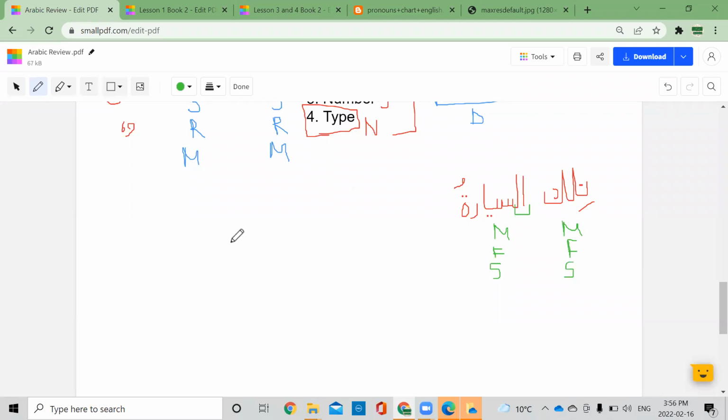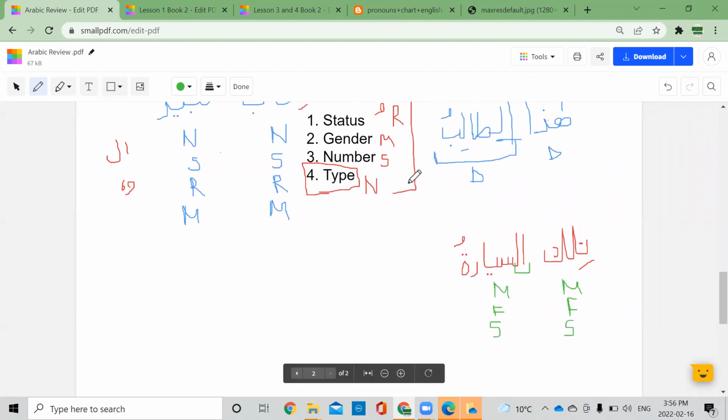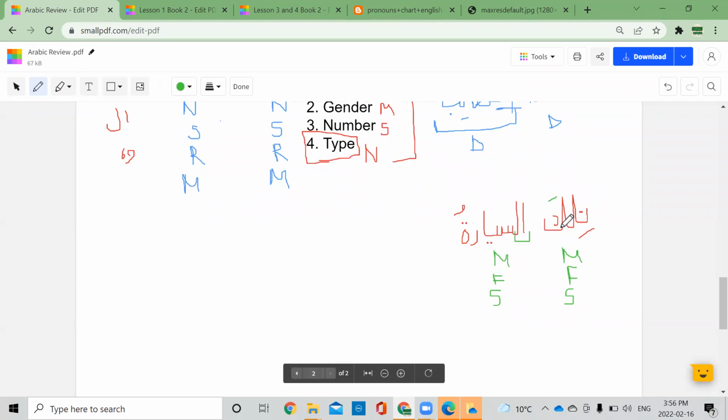Have I forgotten anything? The last thing would be status here. This is marfu, this is rafa, and tilka is always tilka. It will never be tilku to be rafa. It's just like that. This is also rafa. So both are marfu. That is correct. So what is it? Is it a jumla or is it a murakkab? It's a murakkab. What kind of murakkab?